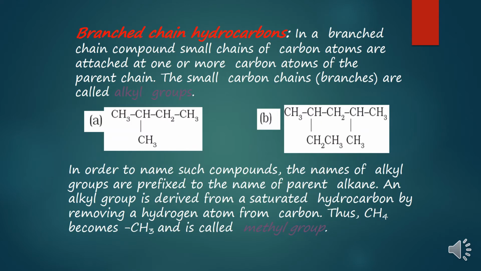Now children, branched chain hydrocarbon. In a branched chain compound, some small chains of carbon atoms are attached to one or more carbon atoms of the parent chain. Suppose this is one compound. The first task of naming this compound is the selection of the longest carbon chain, which will be called the main chain or parent chain.